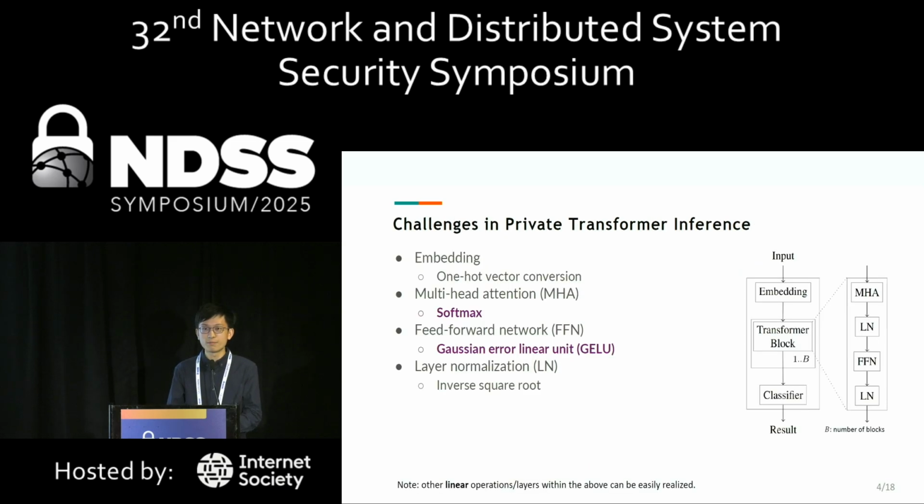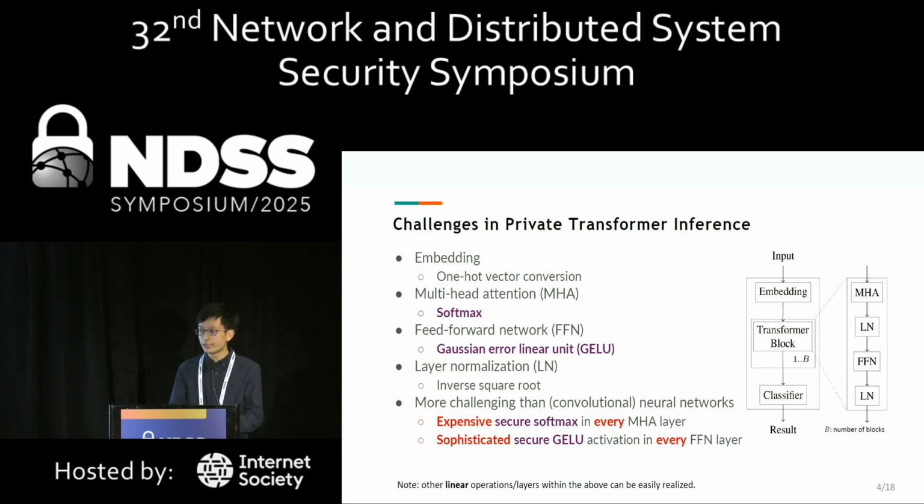Before talking about our technical idea, let's review some basics on transformer models. Transformers include an embedding layer, multiple transformer blocks, and a simple neural network classifier. Each block includes multi-head attention, a feed-forward network, and layer normalization, involving nonlinear operations like softmax and GELU.